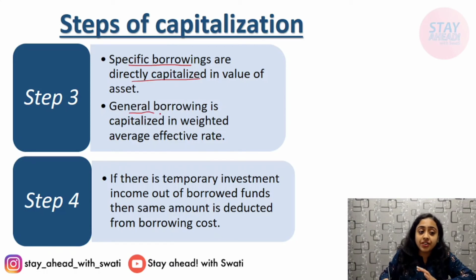Whereas if it is general borrowing, then you have to see where you have allocated it and divide it accordingly. You have to compute a weighted average of the effective rate and then divide it according to where you have used those funds.